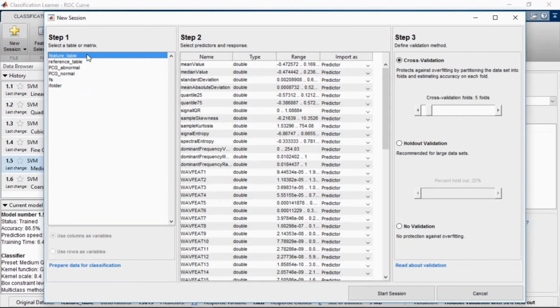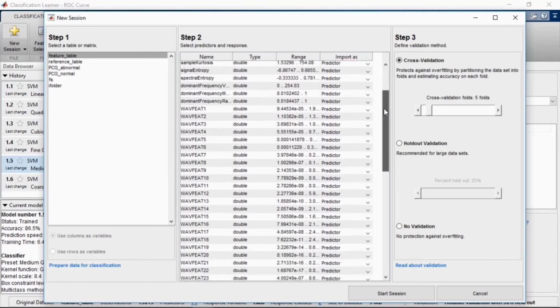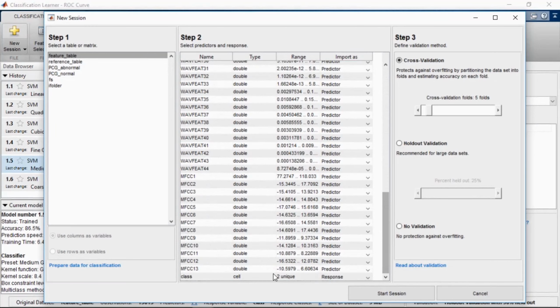In the Classification Learner app, we can start a new session. The first step is to select the table or matrix to work with. In this case, we're going to use the futures table. The second step is to assign the variables as predictors or responses, or ignore them. In this example, we're going to assign all the variables as predictors, and the last one is going to be the response, which is class.